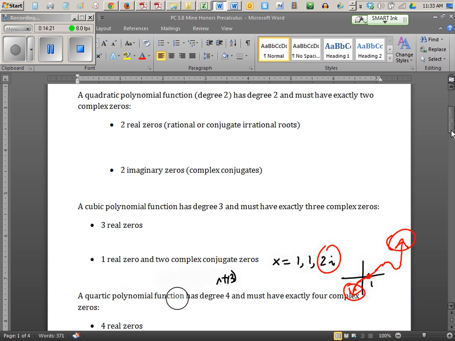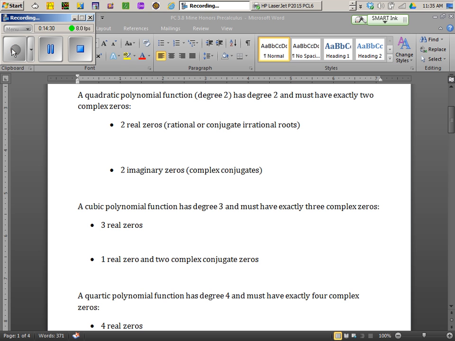Has anyone ever heard of vacuum polarization? Okay, I'm going off script a little bit here. Let me say something about vacuum polarization. You can research that if you want.